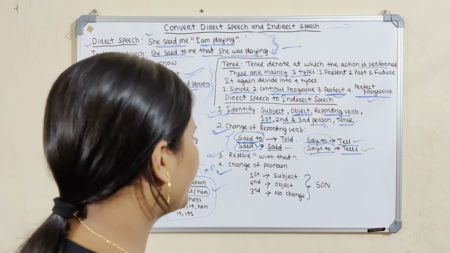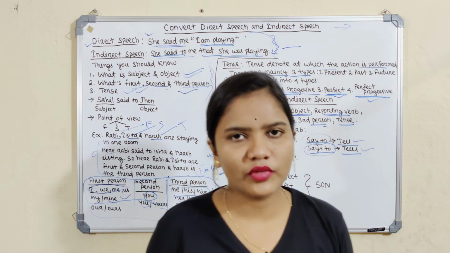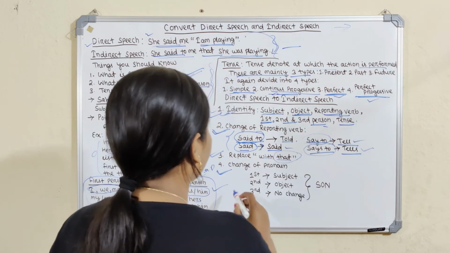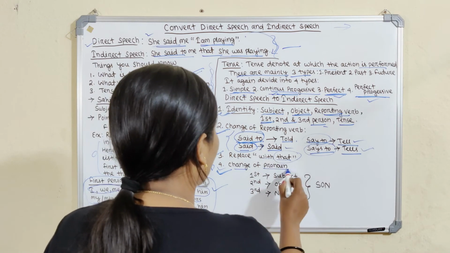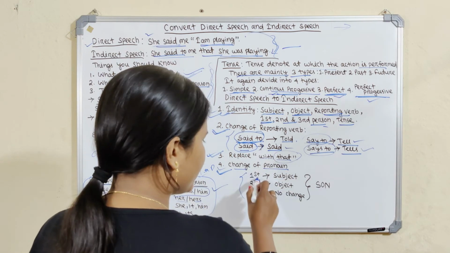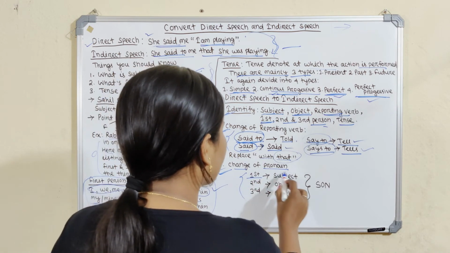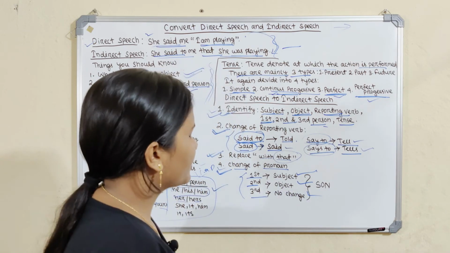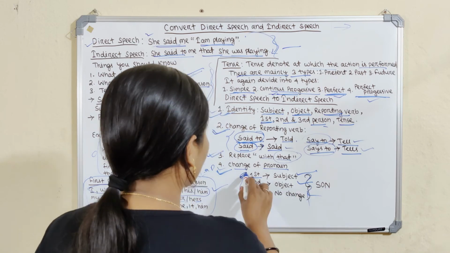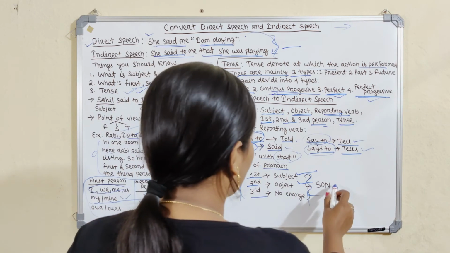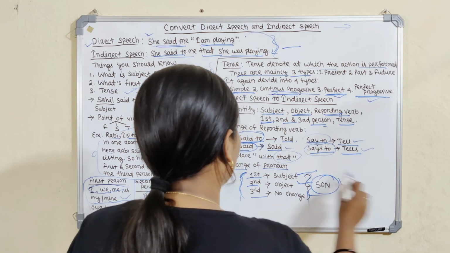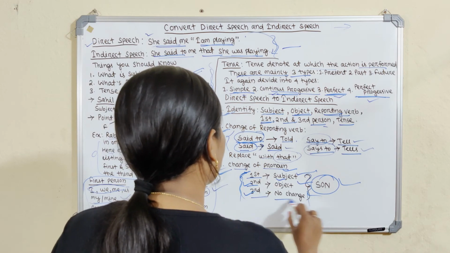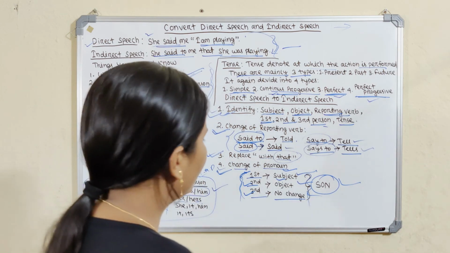Then thirdly we replace the inverted commas with that. Then fourthly, change of pronoun. For pronouns, there are first person, second person and third person. The first person changes according to the subject, the second person according to the object, but the third person remains with no change. For this we can identify it and easily remember it. First person follows the subject, second person follows the object, and third person remains unchanged.